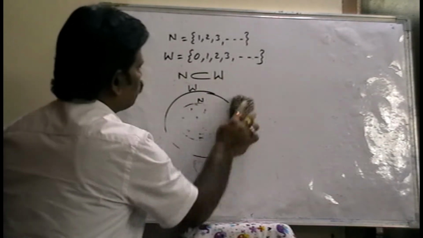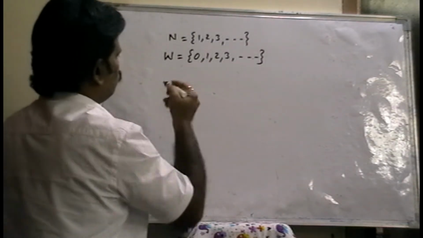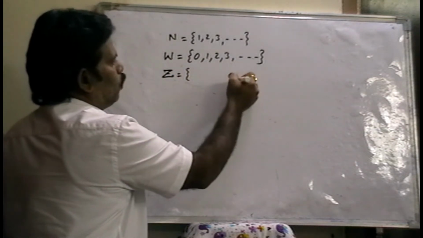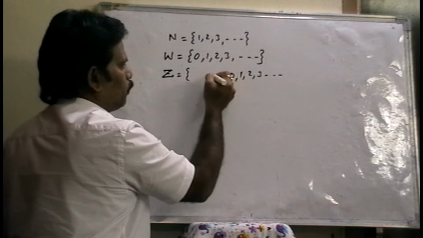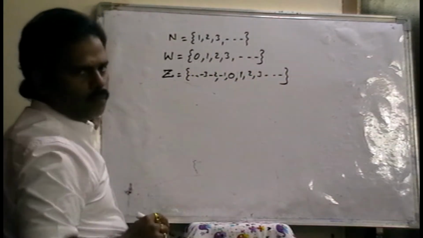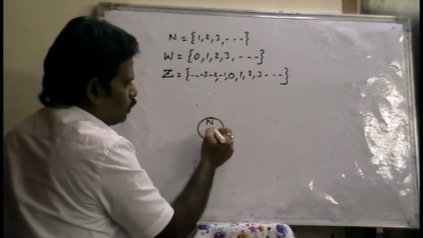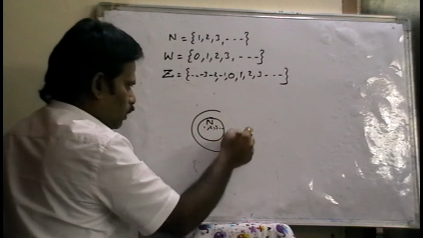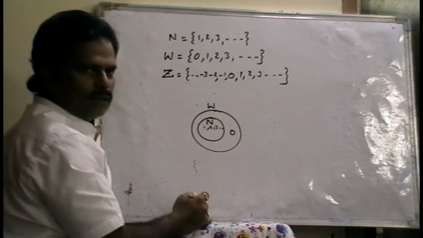Next, integers. Integers means 0, 1, 2, 3, 4, and so on, and negative numbers -1, -2, -3, and so on. Natural numbers means only 1, 2, 3, 4, and it is one of the parts of whole numbers, because except 0, all remaining are natural numbers.